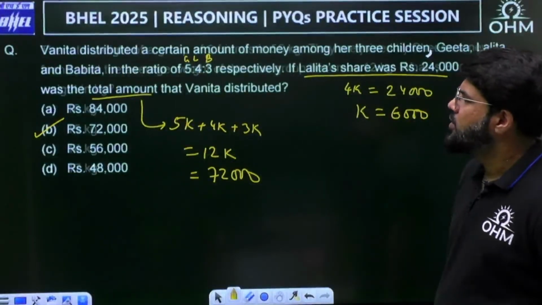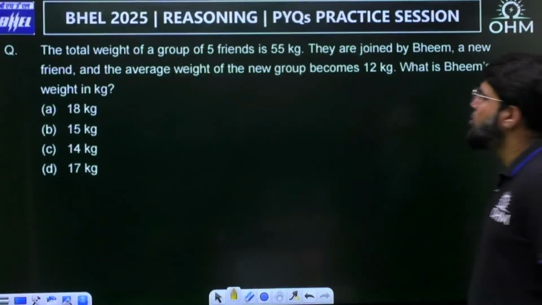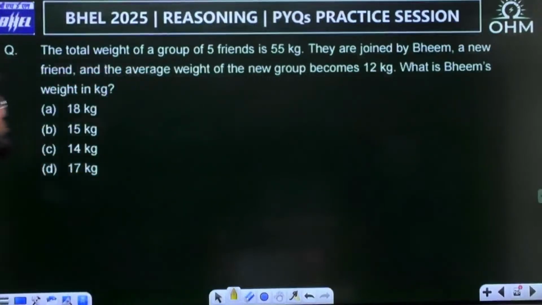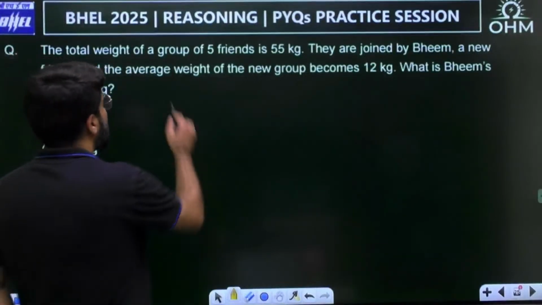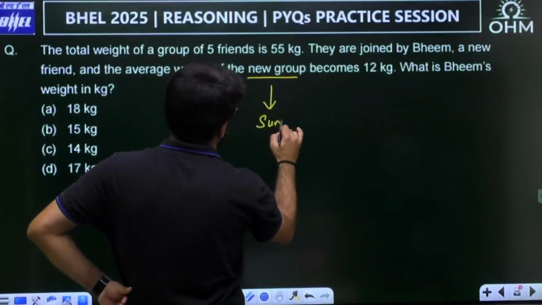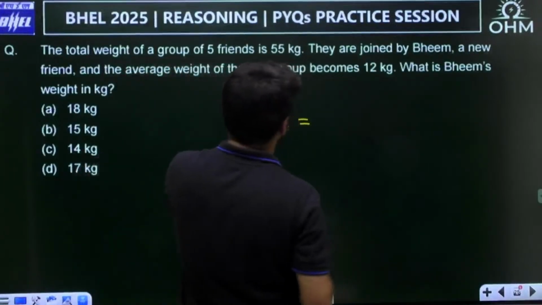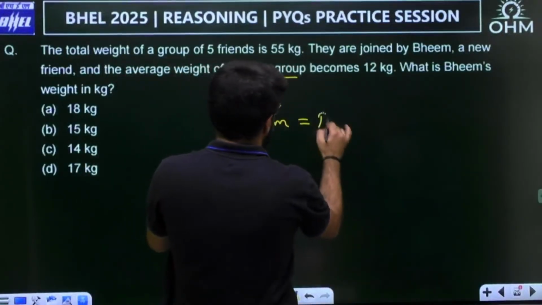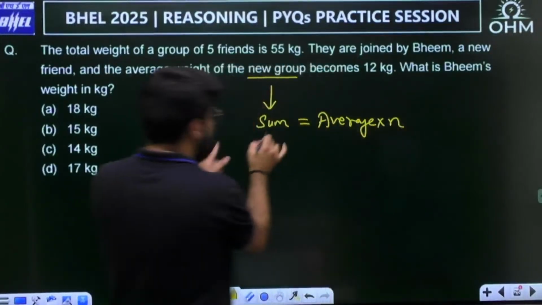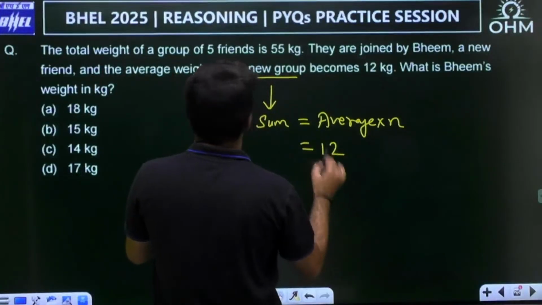The total weight of a group of 5 students is 55 kg. They are joined by Bheem, a new friend, and the average weight of the new group becomes 12. For the new group, what is the sum? Average is the sum of observations divided by the number of observations. So we can write the sum as average multiplied by n, because average is sum of observations divided by n. So average is now given as 12, the new average of the new